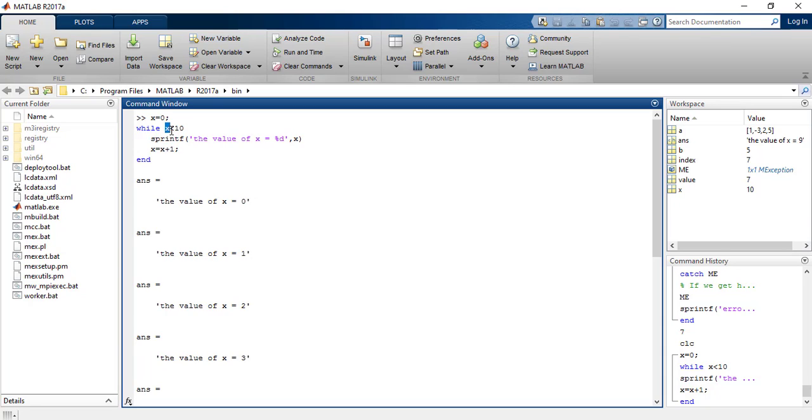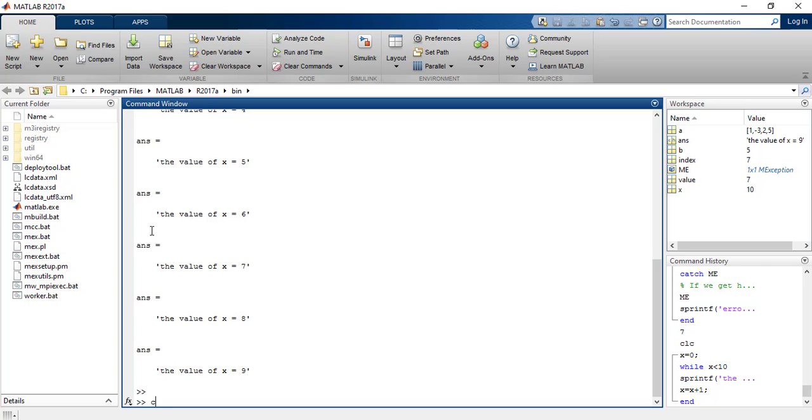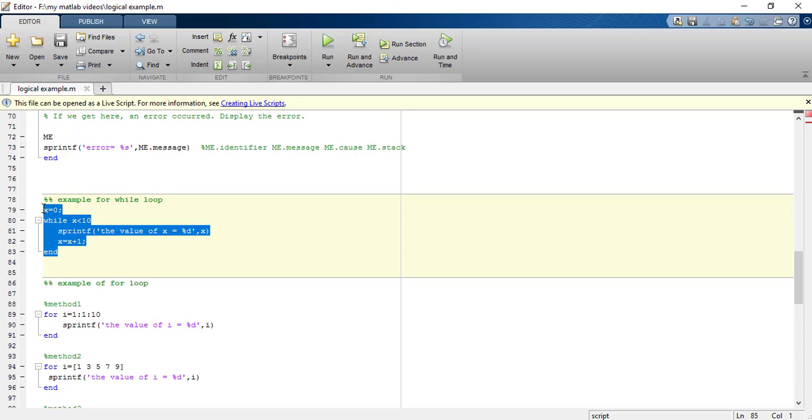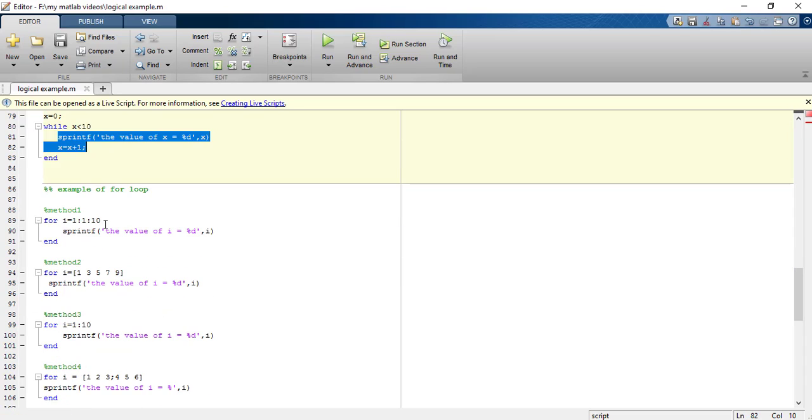Now 10 is not less than 10, so this condition became false, so this body was not executed. This is a very elementary way to demonstrate the use of while. You can write any statement inside its body.